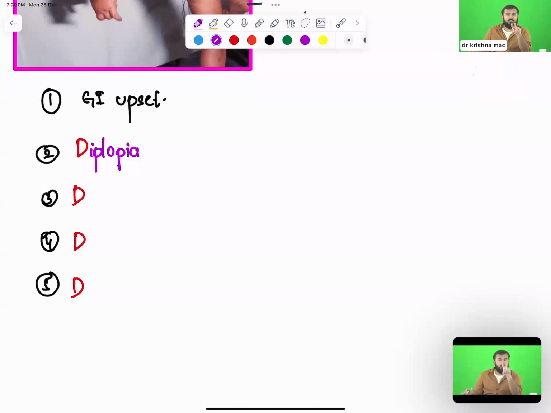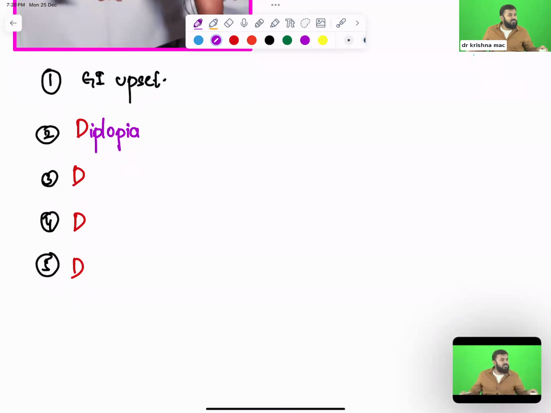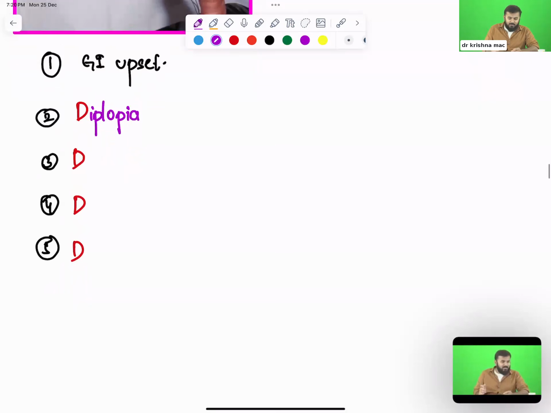You see 2 boyfriends, you see 2 girlfriends. Your girl is a copy. Your boy is also a copy. So there are 2 boyfriends, there are 2 girls. But the bad thing is that it is the same person you will see again. Okay. Right. So you see diplopia over here.